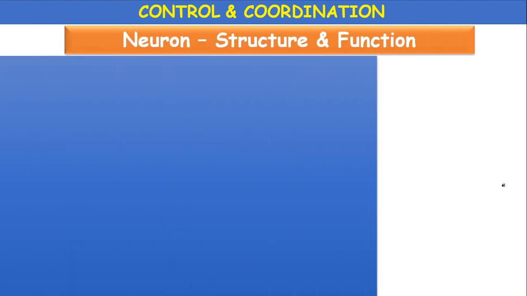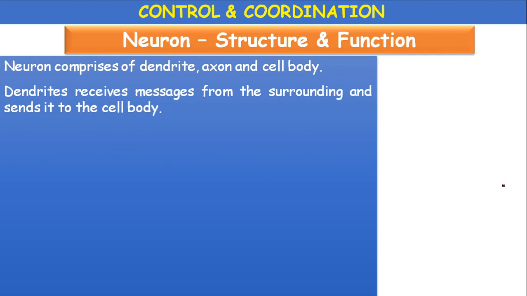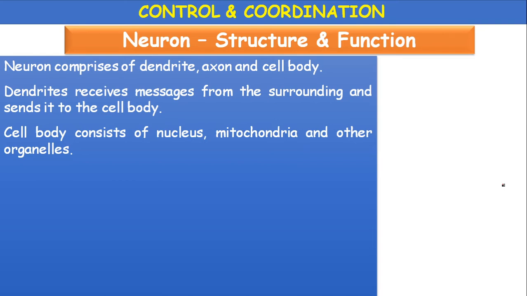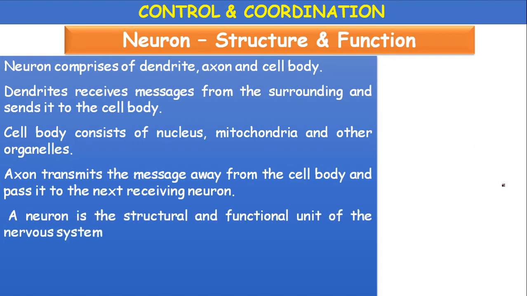Next, the structure of neuron, very important. Neuron comprises dendrite, axon and cell body. There are three main parts. Dendrites receive the information from the surroundings and send it to the cell body. Cell body consists of the nucleus, mitochondria and other organelles. A special substance is present in the cell body that is called Nissl's substance or Nissl granules. The axon transmits the messages away from the cell body and passes it to the next receiving neuron.